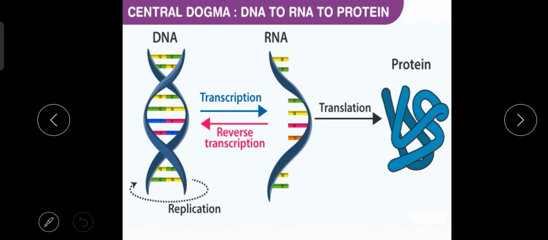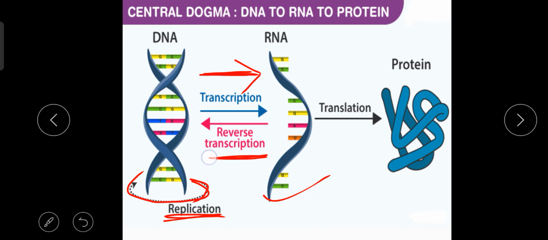Here see, this is the whole process of central dogma, where DNA is formed from DNA. Here see, this is the direction. That means when the DNAs are produced from DNA, this is called the replication. Then when the RNA is produced from DNA, see the direction in the arrow mark, this is called the transcription. Then when the DNA is produced from RNA, this is called the reverse transcription.